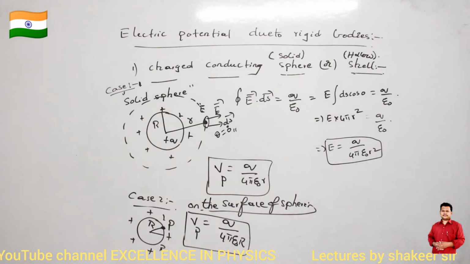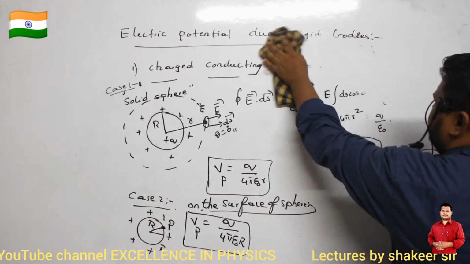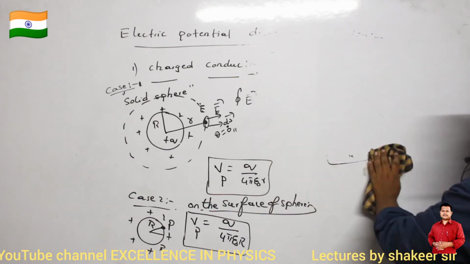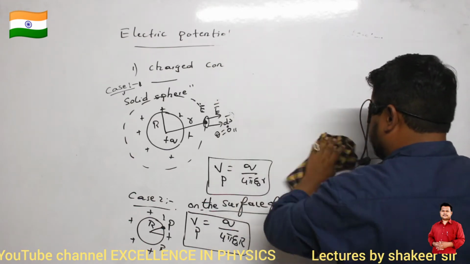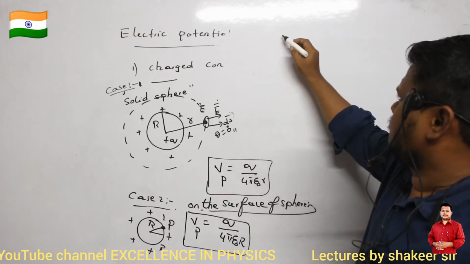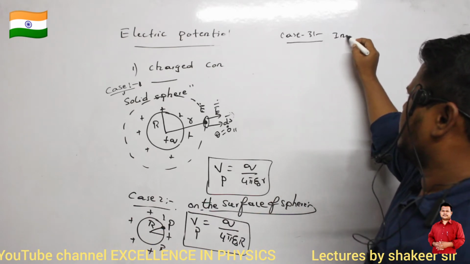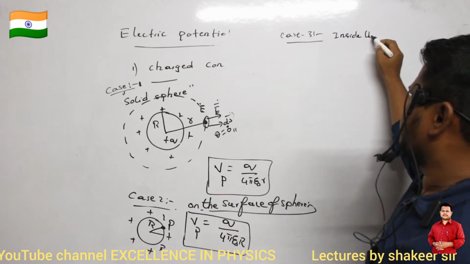Okay, I am going to rub this one. Completed, no? Okay. Now I want to calculate case number 3. So what is case number 3? Potential inside the sphere.